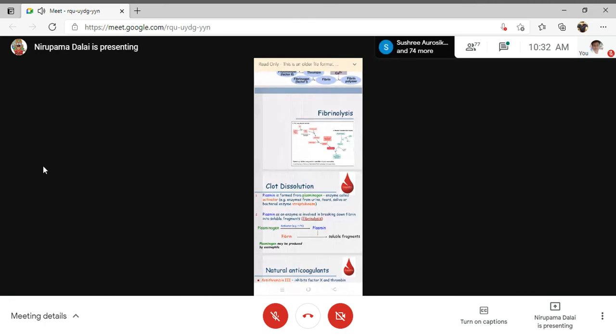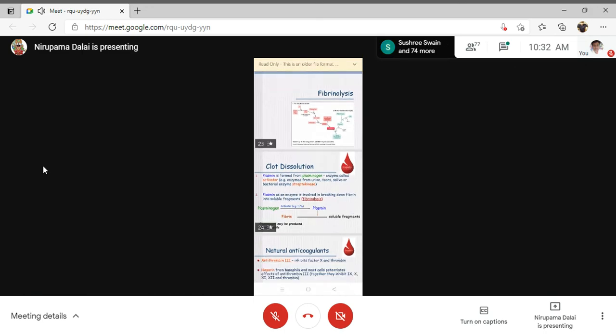The TPA, tissue plasminogen activator, is required for the conversion of plasminogen to plasmin. Plasmin, also known as fibrinolysin, dissolves the clot.